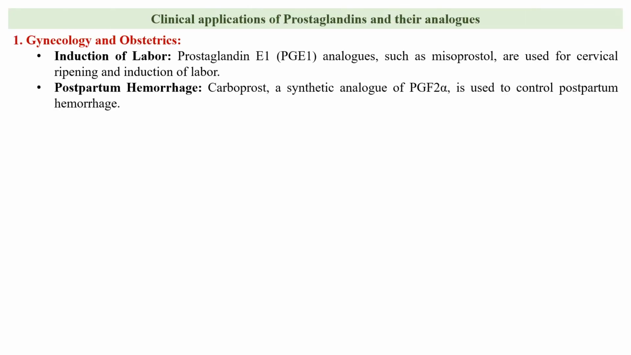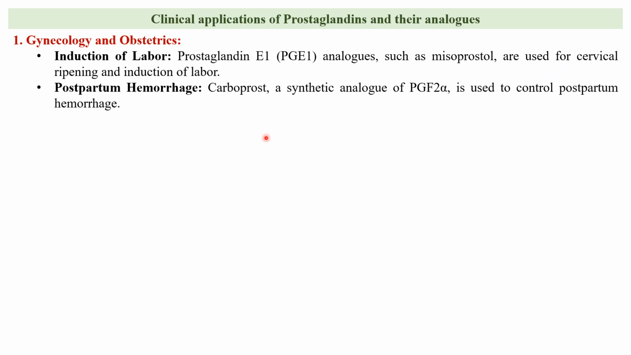Prostaglandin analogues such as misoprostol and dinoprostone are used to induce the labor in the pregnant woman. They promote the cervical ripening and uterine contractions, facilitating the onset of the labor.